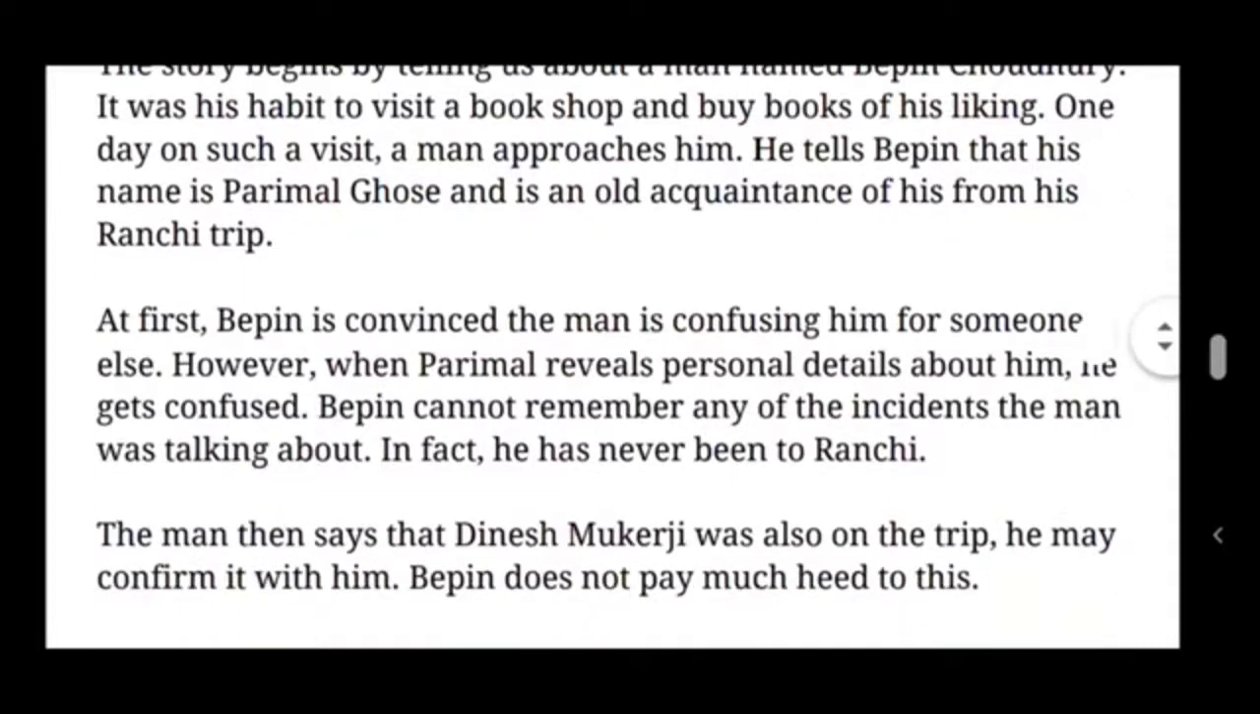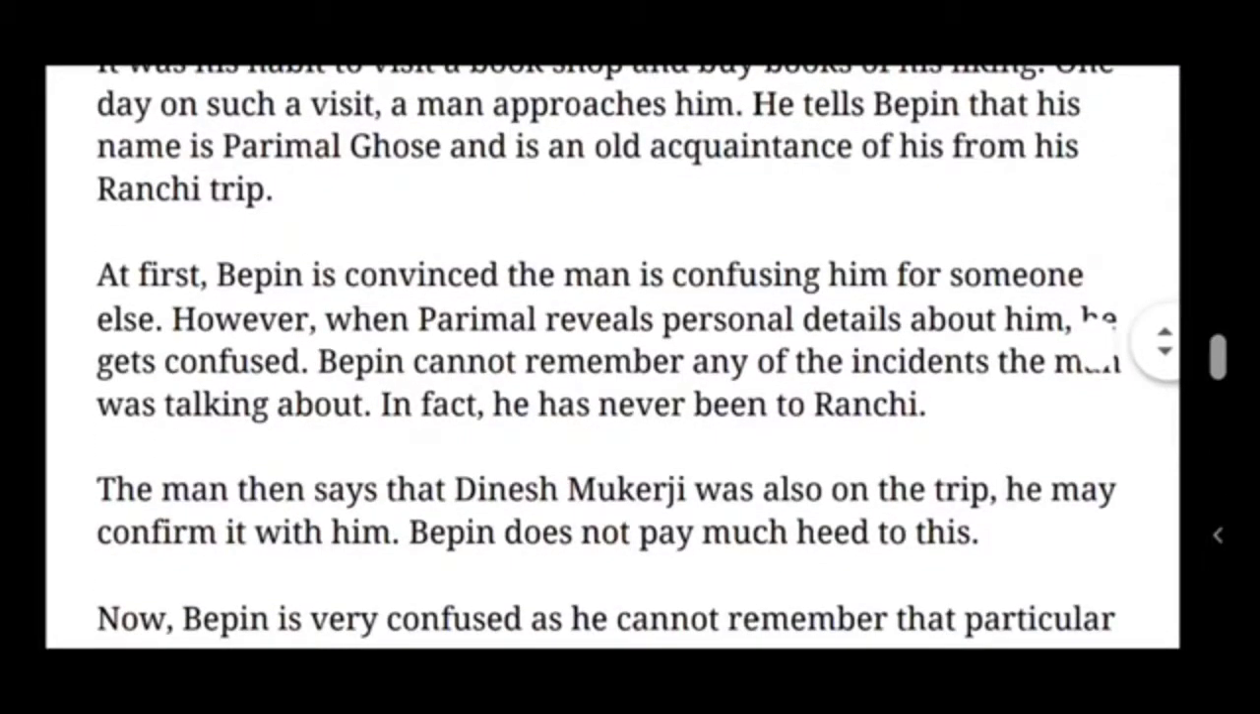So look at the third paragraph, children. At first Bipin is convinced the man is confusing him for someone else. In the beginning Bipin thought that the man was somewhat confused and was talking about someone else. But however, when Parimal reveals personal details about him, he gets confused.